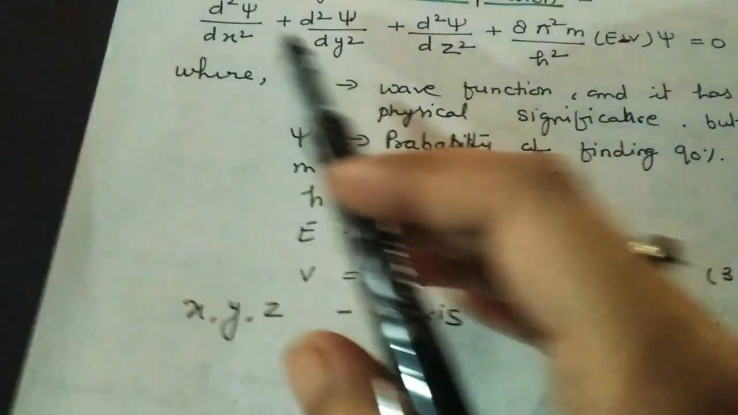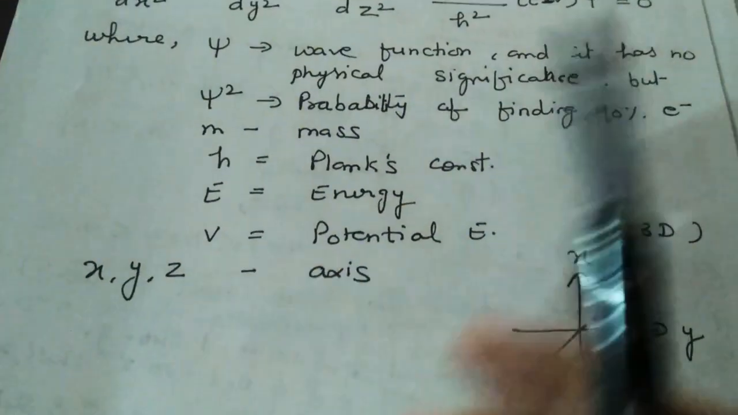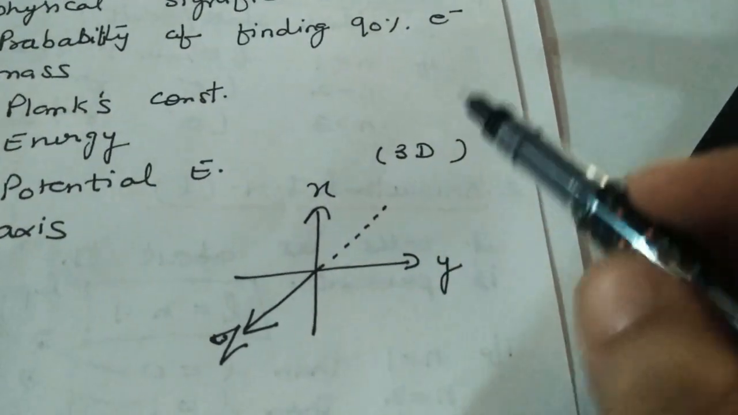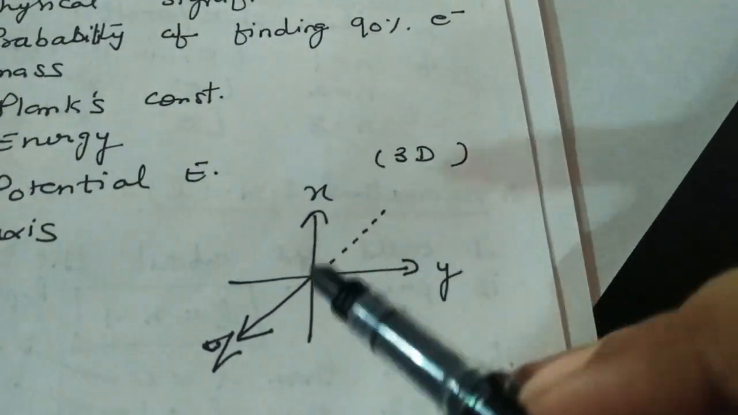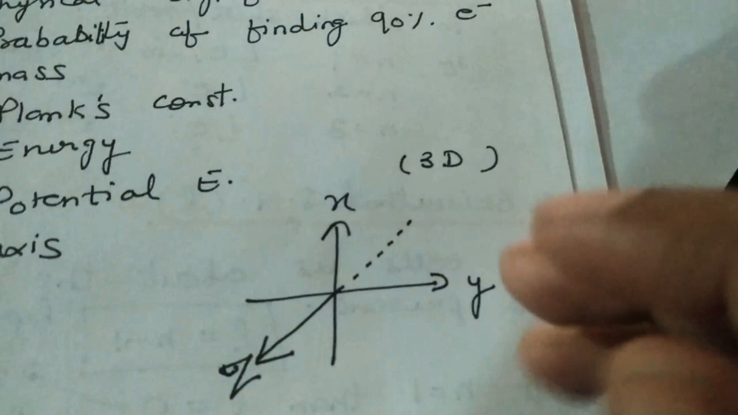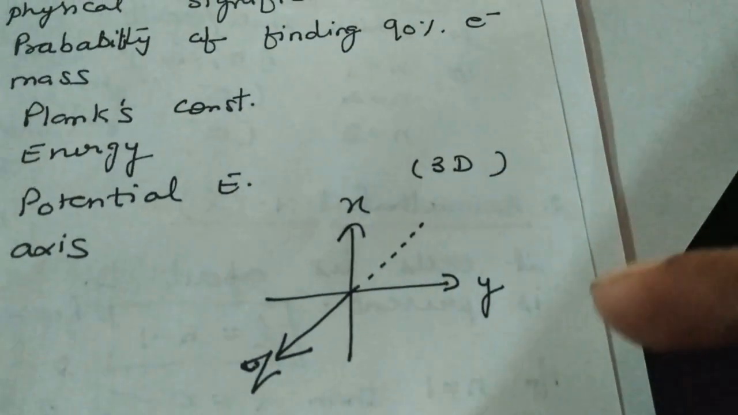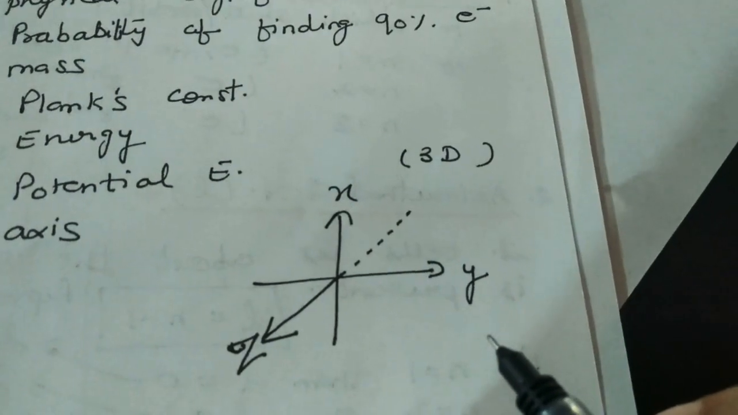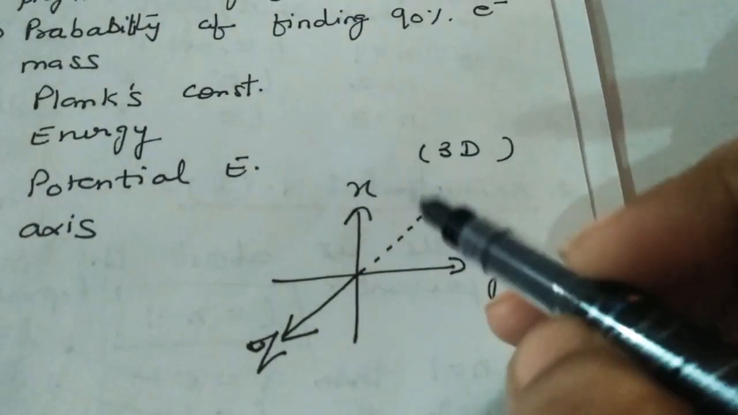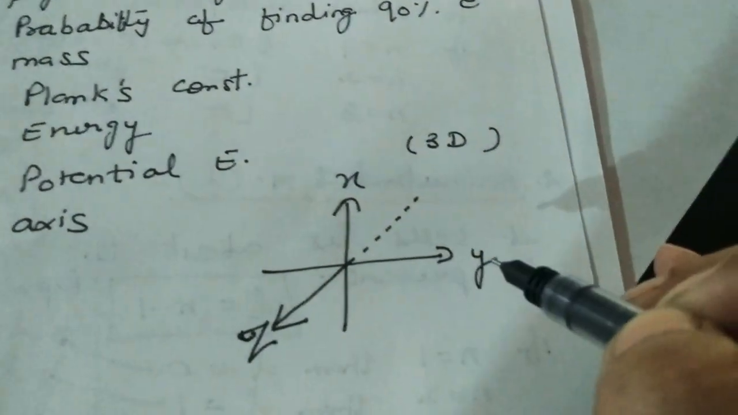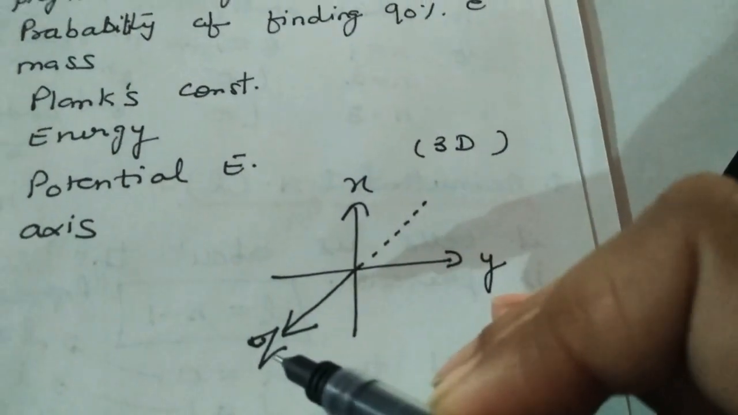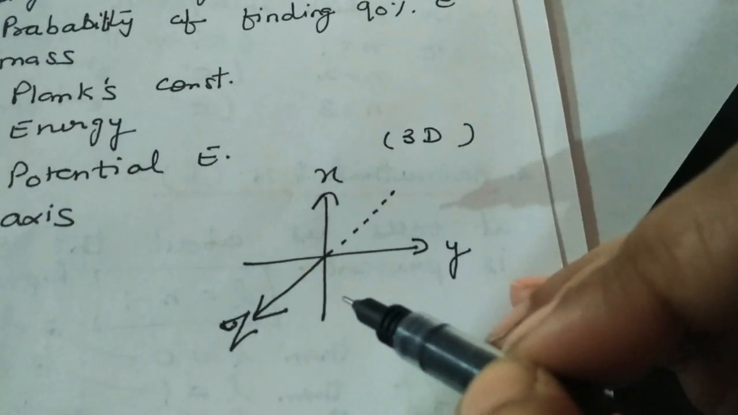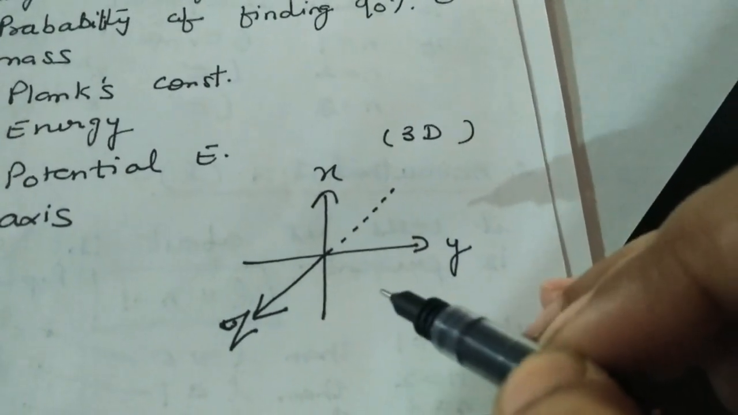Now what are these x, y, z? These are the axes. Now how do we represent the position of the electron? According to this model or theory of Schrödinger, the electron can also be considered as a 3D structure. So this is the x-axis, this is the y-axis, and this is the z-axis. According to this, the electron can move in 3 ways.